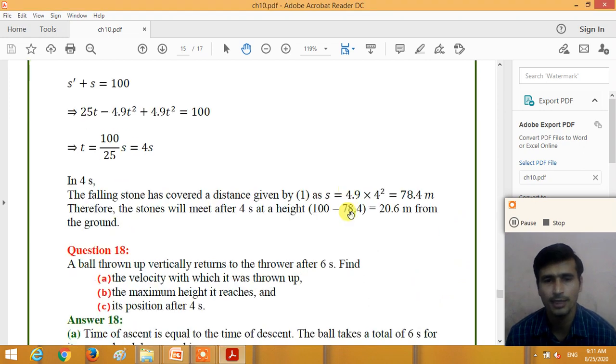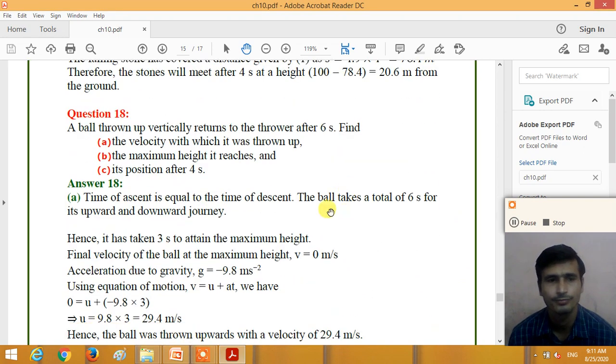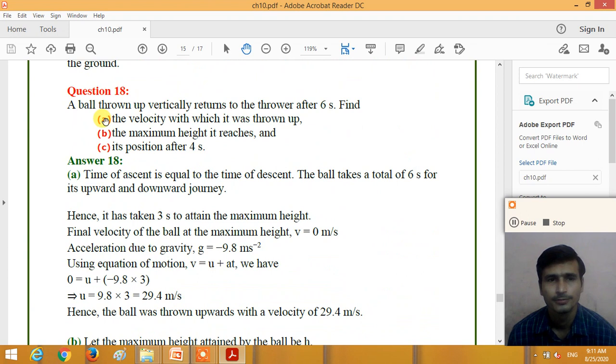Now question number 18. A ball thrown up vertically returns to the thrower after 6 seconds, right? So when the ball is thrown in the vertically upward direction, it returns to the thrower after 6 seconds. Find the velocity with which it was thrown up. That means the initial velocity of the ball, the maximum height it reached, and its position after 4 seconds.